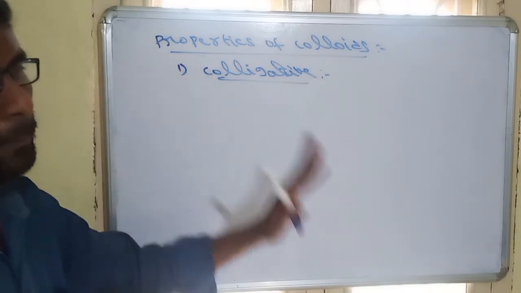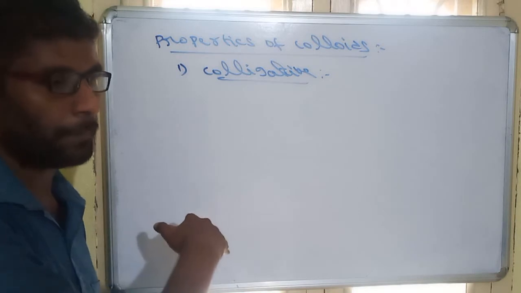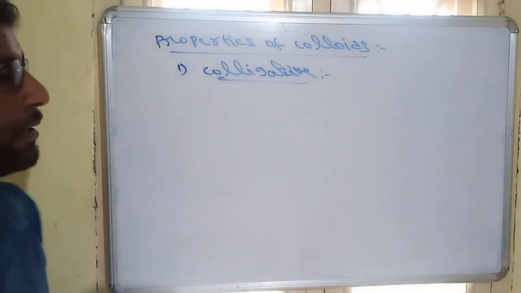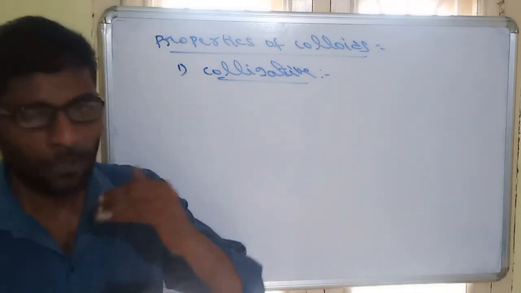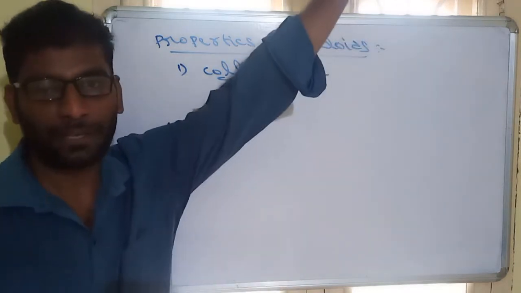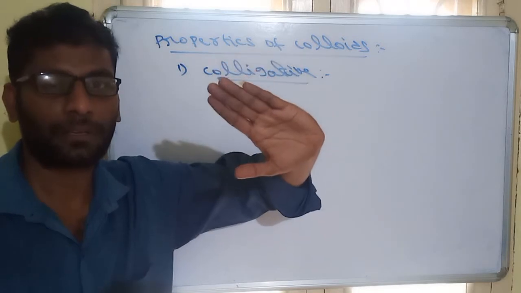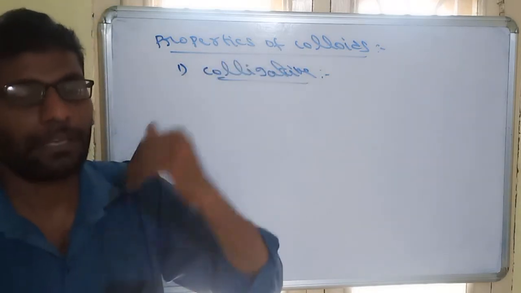Now, what is the difference in the colligative properties of solutions and colloids? In colloids, the range of colligative property will be lesser than in solution. In solution, the colligative property range will be high. That means boiling point increases highly. In colloids, boiling point increases only very slightly. So the range of colligative properties will be less in colloids.